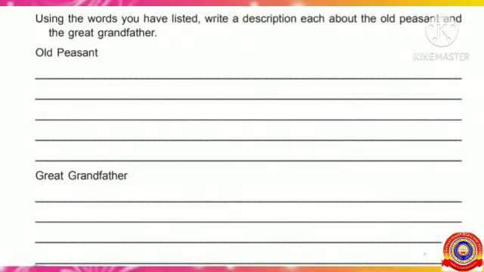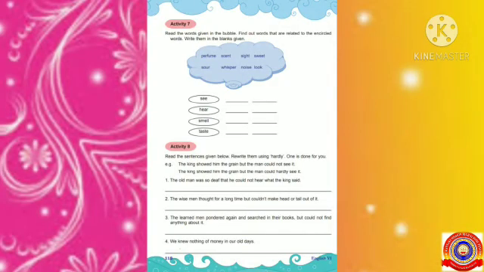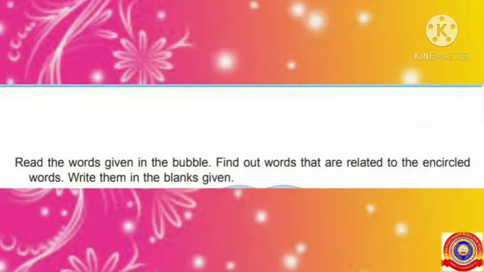Using the words you have listed, write a description each about the old peasant and the great grandfather. Students, now all of you do it yourself. Now all of you take page number 118. Look, activity 7. All of you read the question given there. Read the words given in the bubble. Find out words that are related to the encircled words.